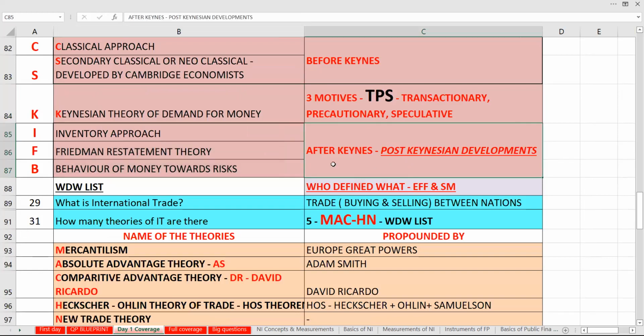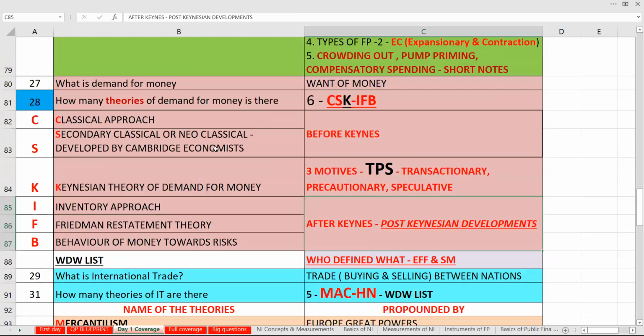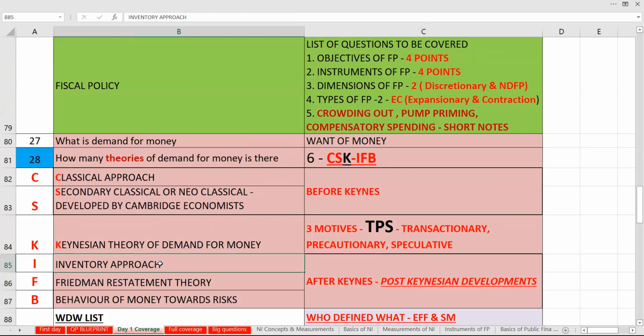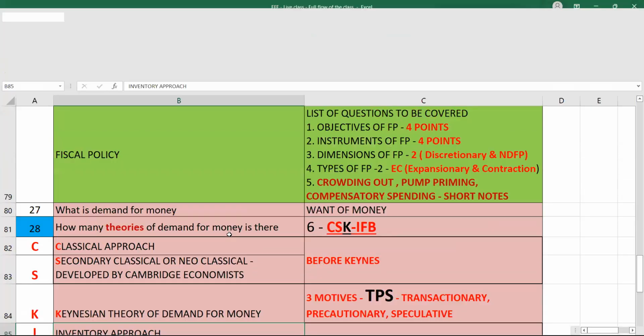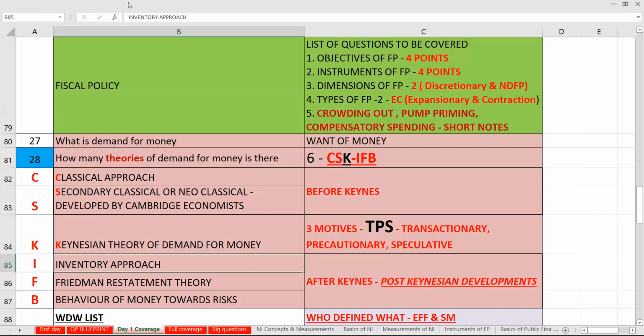We call it IFB. So we call it CSK IFB. What is I? Inventory approach, Friedman restatement theory, and behavior of money towards risk. Please take this down. I want you to write the CSK IFB now. Start writing. I'll give you 1 minute and then we'll start with the next one.